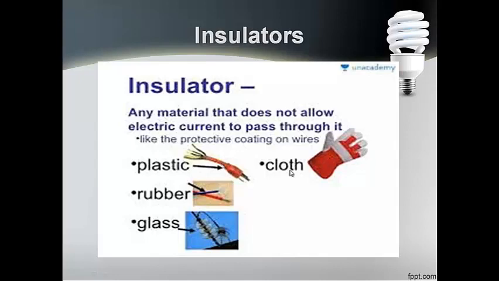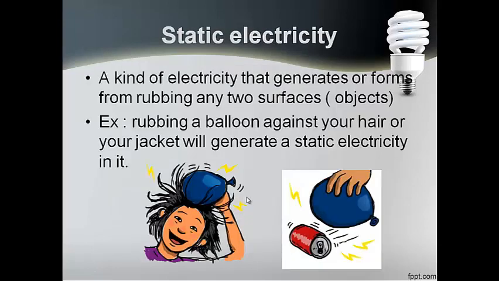Cloth. That's why all of the people that work with electricity wear cloth gloves or rubber gloves to protect their hands from electricity, and they must wear something on their feet, also something made of plastic or rubber or wood or glass or whatever, to protect themselves from getting an electrical shock. So plastic, rubber, glass, cloth and wood, all of those materials are electrical insulators. They will not let electricity pass.